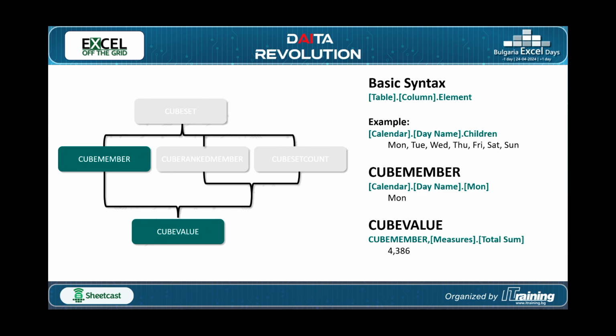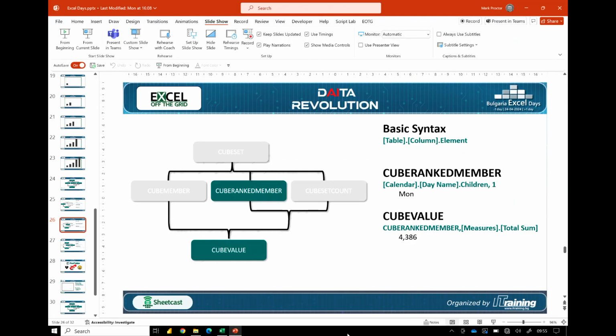So if we wanted the days of the week, for example, from our calendar, we could select calendar, day name, and then children. And that would get us a list of Monday, Tuesday, Wednesday, Thursday, Friday, Saturday, and Sunday. If we just wanted to get one item out, we've got our calendar day name, and then we could just say Monday. And then when we combine our cube member with a measure, so a calculation, we can then get a value out from our cube functions. So let's go and take a look.